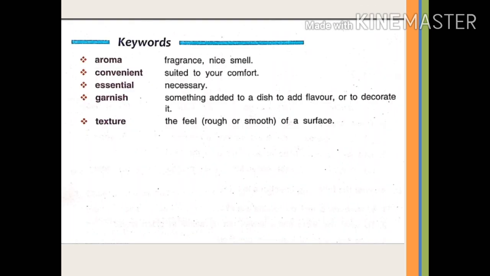Now move to the keyword section. Now few keywords are given here. First one is aroma, which means fragrance or nice smell. Second one is convenient, which means comfortable to you. Third one is essential, which means necessary. Fourth is garnish. Now garnish is something that we add to a dish to add flavor and to decorate it. And last one is texture. It is the feel of a surface. It can be rough or smooth.